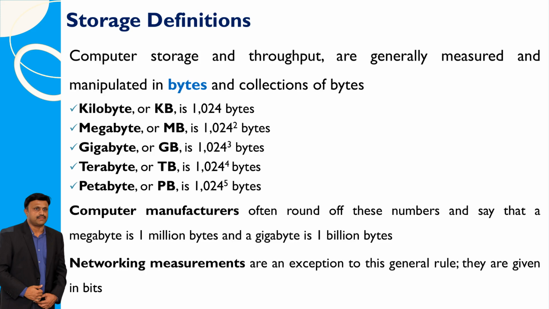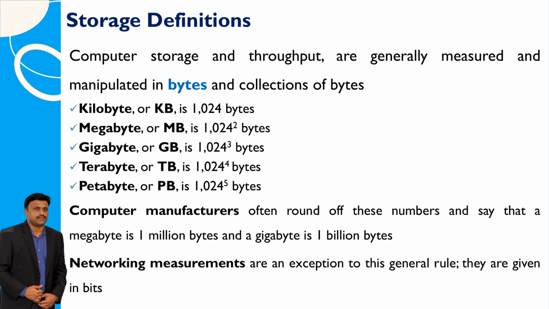Computer storage and data transfer rates are commonly quantified and managed using units called bytes and their multiples. A kilobyte, abbreviated as KB, represents 1024 bytes. Likewise, a megabyte, MB, equals 1024 squared bytes, a gigabyte, GB, equals 1024 cubed bytes, and a terabyte, TB, equals 1024 to the power of 4 bytes. For even larger quantities of data, a petabyte, PB, is equivalent to 1024 to the power of 5 bytes.